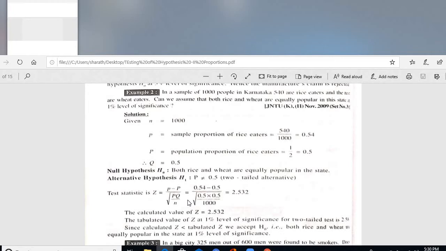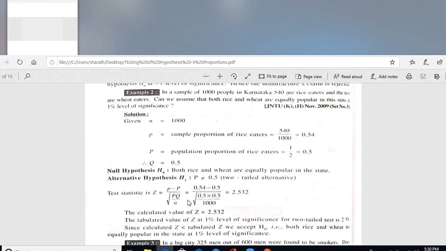Not equal to means what? It may be less than 0.5 or greater than 0.5. They are not equal. Rice eaters and wheat eaters are not equal. It may be less than 0.5, which is allowed, and above 0.5 is also allowed.